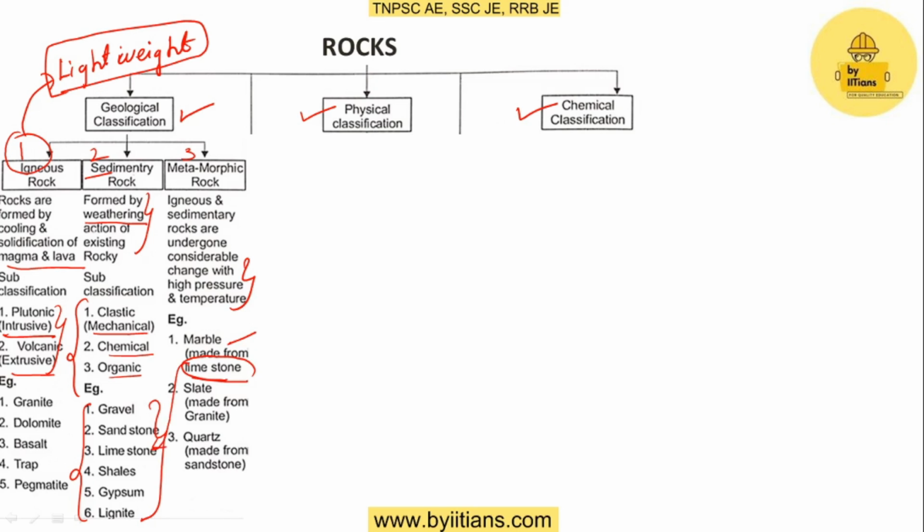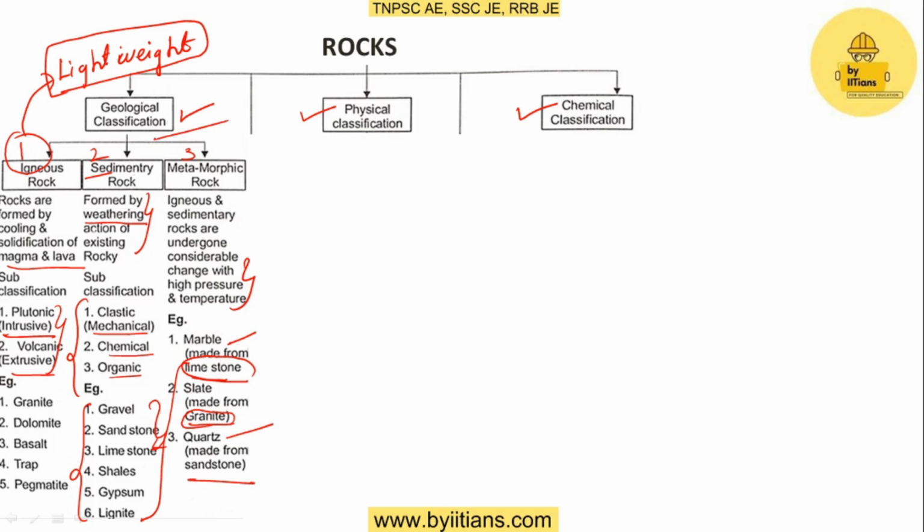Again, the second one is slate. Slate is made from granite, and granite is a rock obtained from igneous rock. And the last one is quartzite, which is obtained from sandstone. So these are the classifications and sub-classifications of the geological classification of rocks.